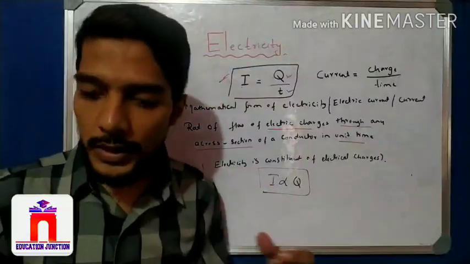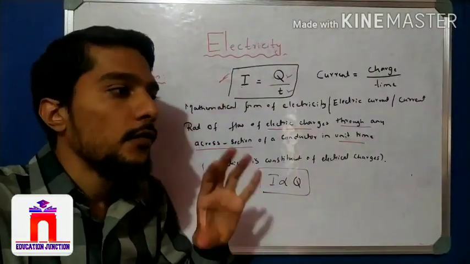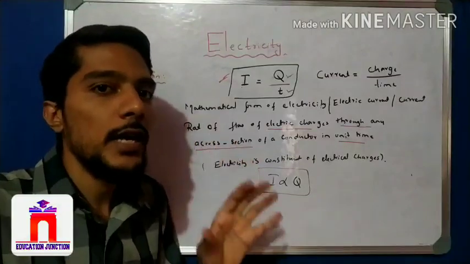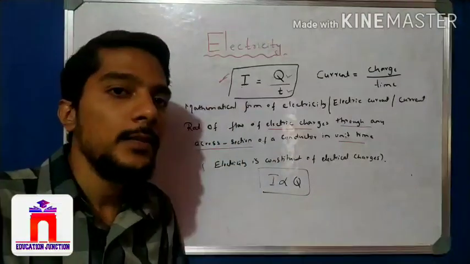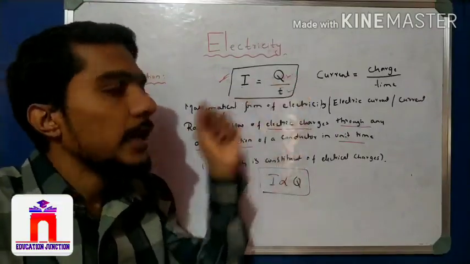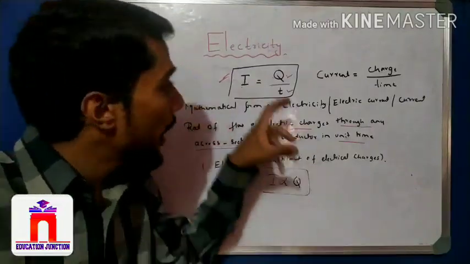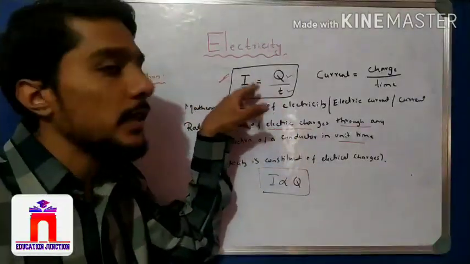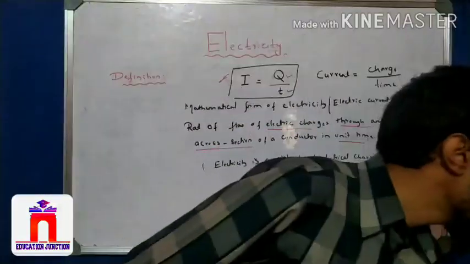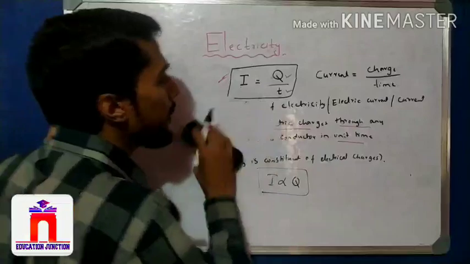So this is some basic information about electricity. If I switch on the button, we observe that the bulb glows. Why is it? Because of electricity. And why is electricity produced? It is because of the electrical charges. So students, this is all about the formula of electricity, and this formula is very important. Use it in the calculation, right? Now let us come to understanding the other parts of this equation.